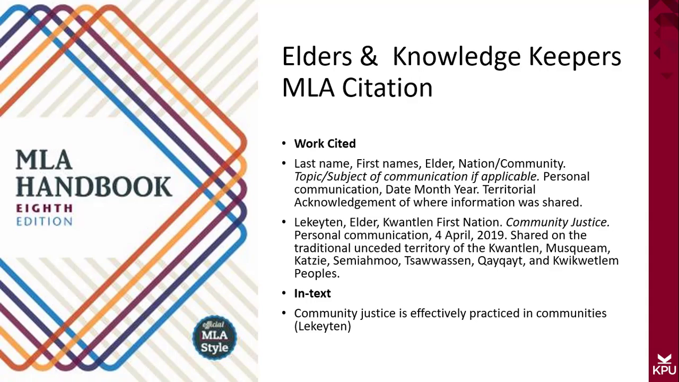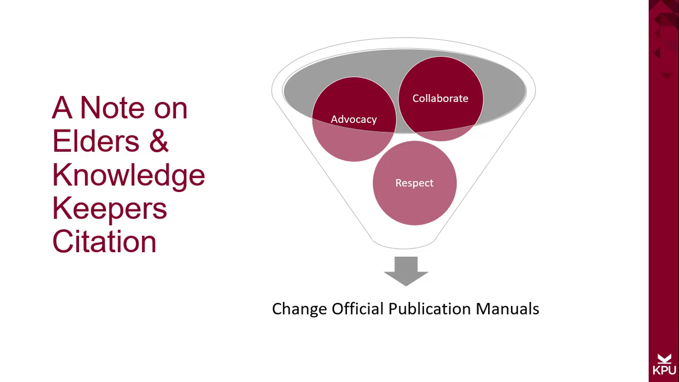In text, you simply need to include information about the author. Below is an example. Community justice is effectively practiced in communities. Brackets Lakaten. Elder and knowledge keeper citation is not officially used in the APA, MLA, or Chicago citation styles.